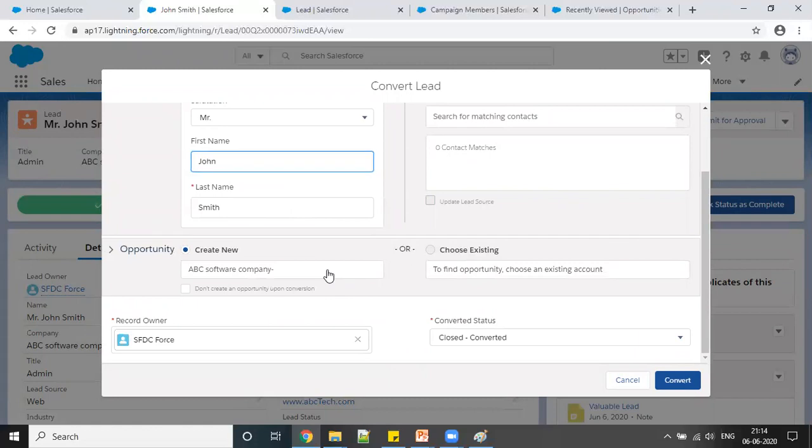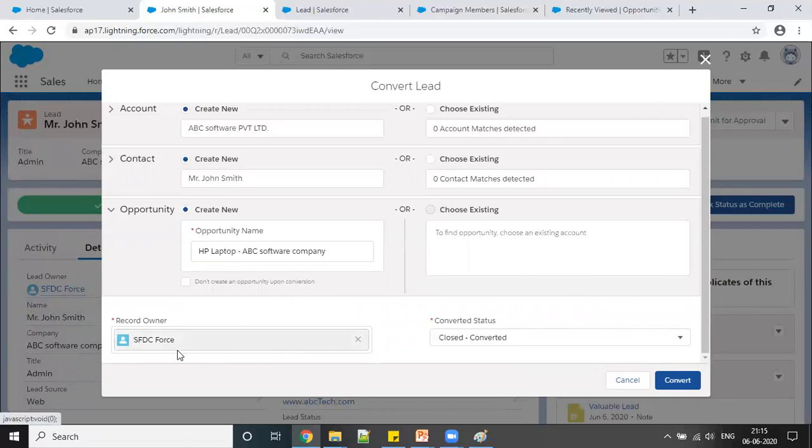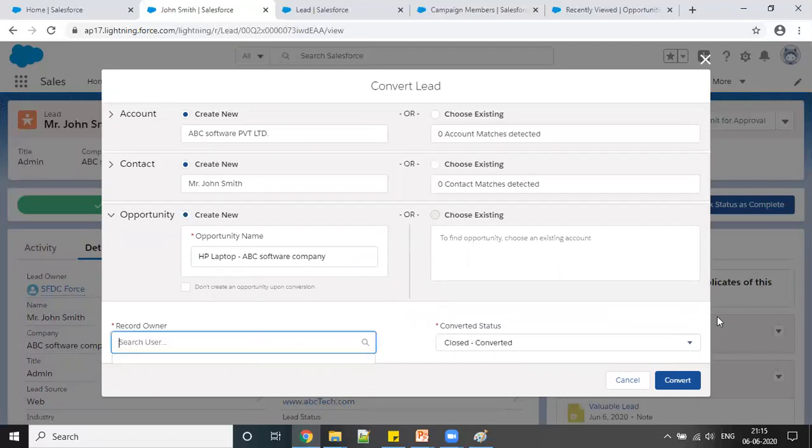And for the opportunity also, I'm going to create this ABC Software Company. I can give a name here like HP laptop. So it is something like, we are giving this opportunity, HP laptop, and we are delivering to this name. Any name we want, we can give it. It's flexible for us. And the record owner, I will be the record owner basically, because I'm creating this. But if you want to assign to somebody else, you can simply type here and select. Right now I'm just assigning it to myself.